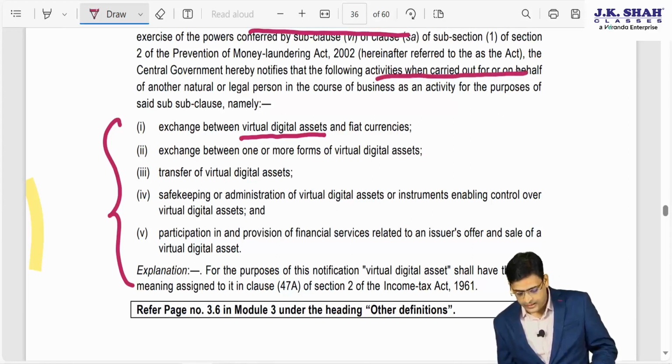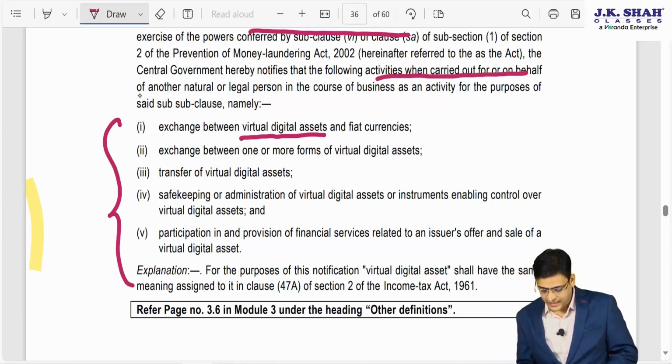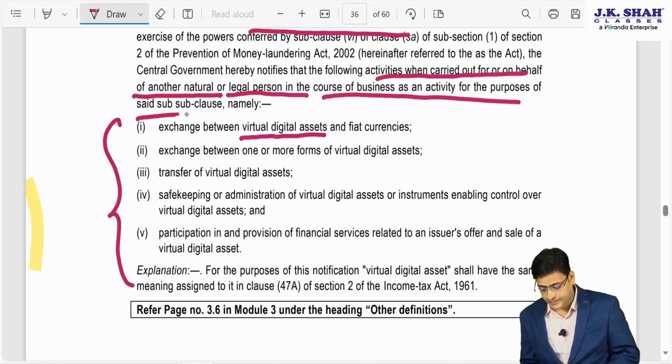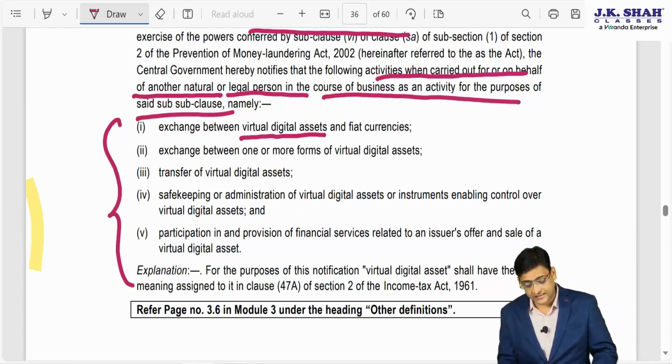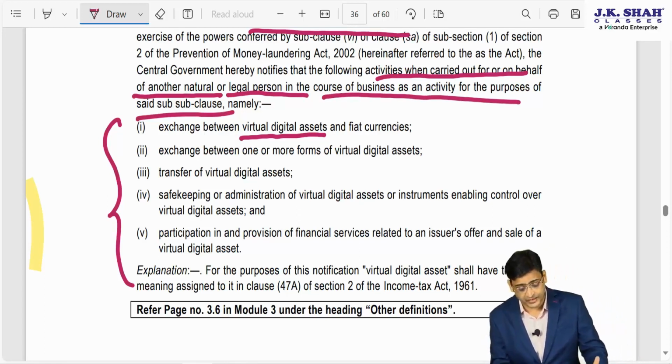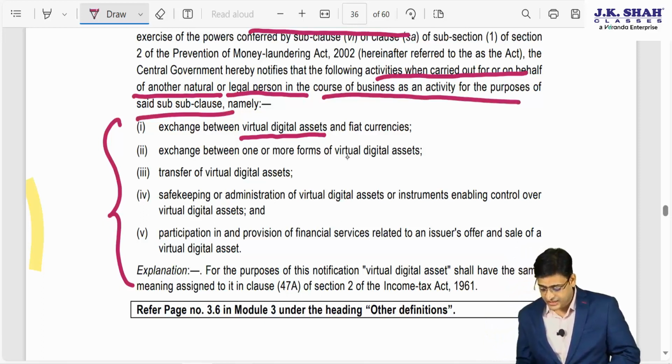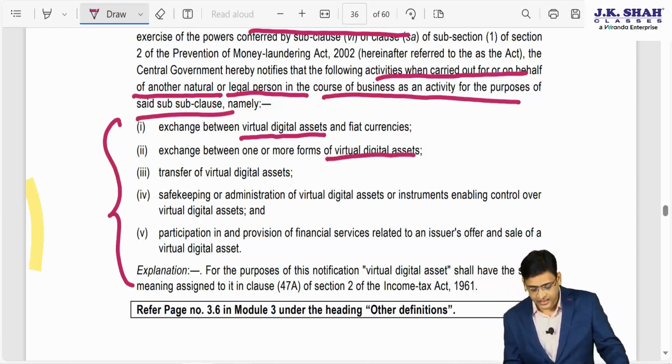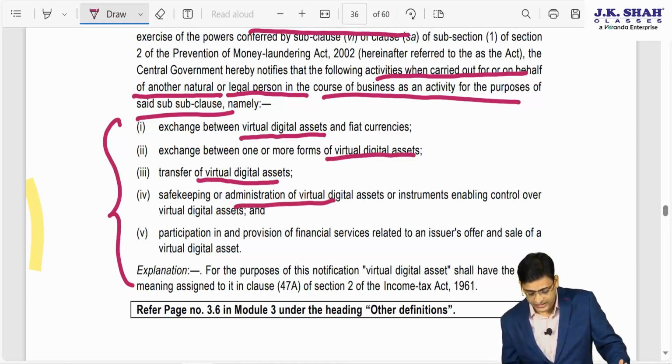When the following activity is carried out on behalf of another natural or legal person in the course of business, as an activity for the purpose of said subclause, namely exchange between virtual digital assets, exchange between one or more forms of the virtual digital asset, transfer of virtual digital asset, administration of virtual digital asset.